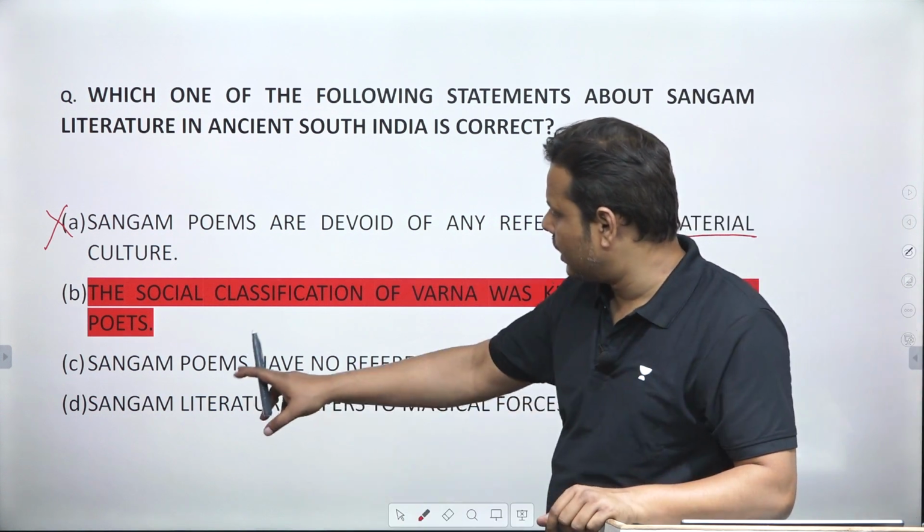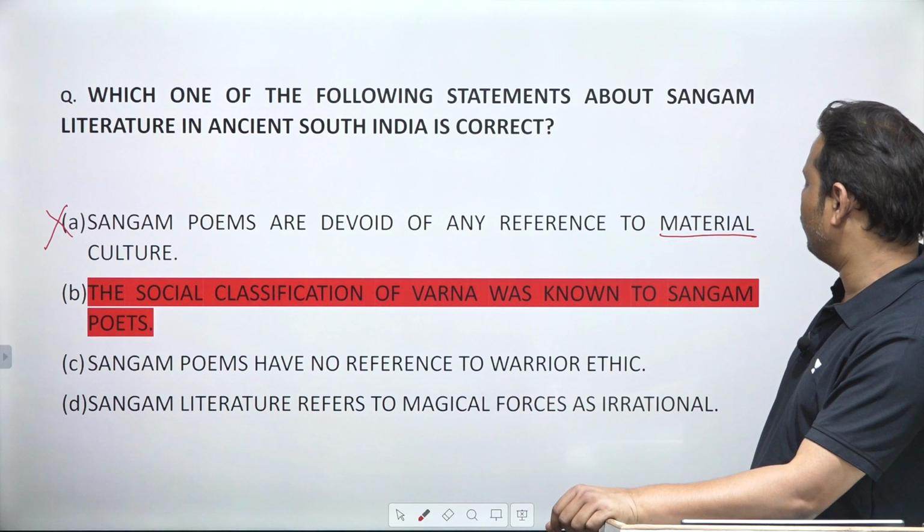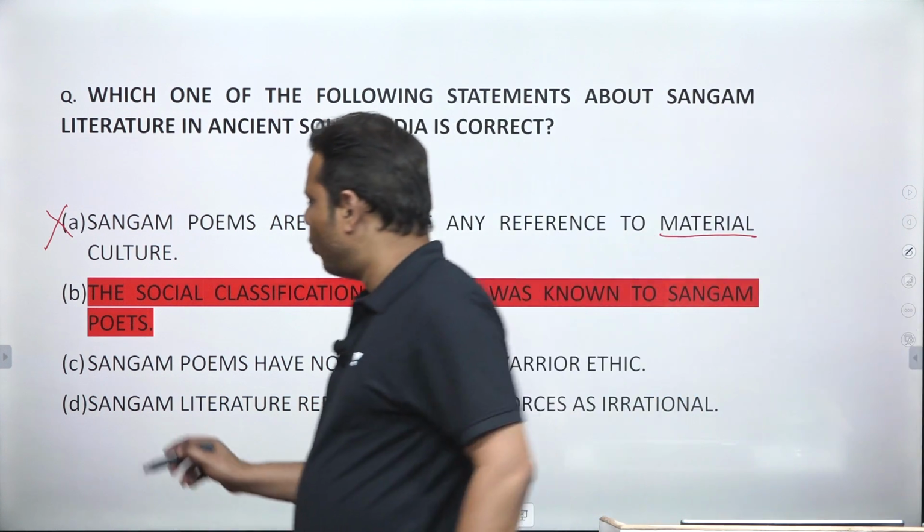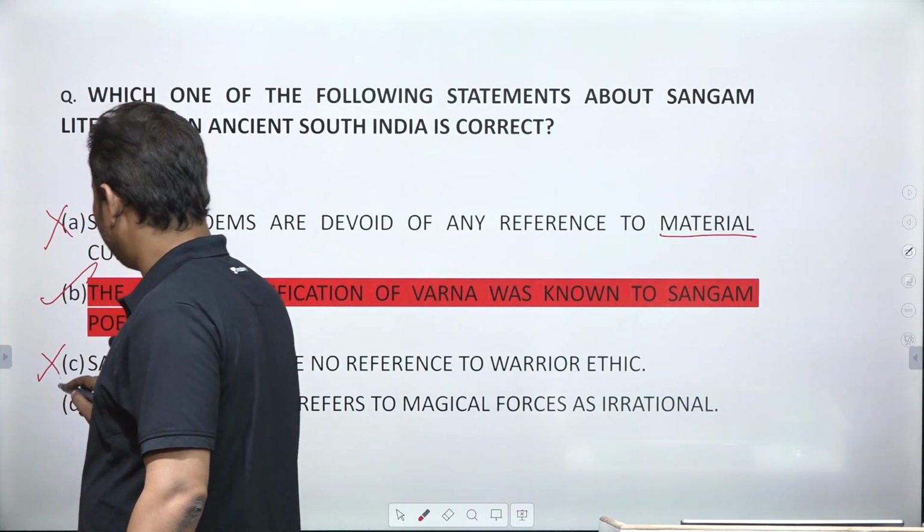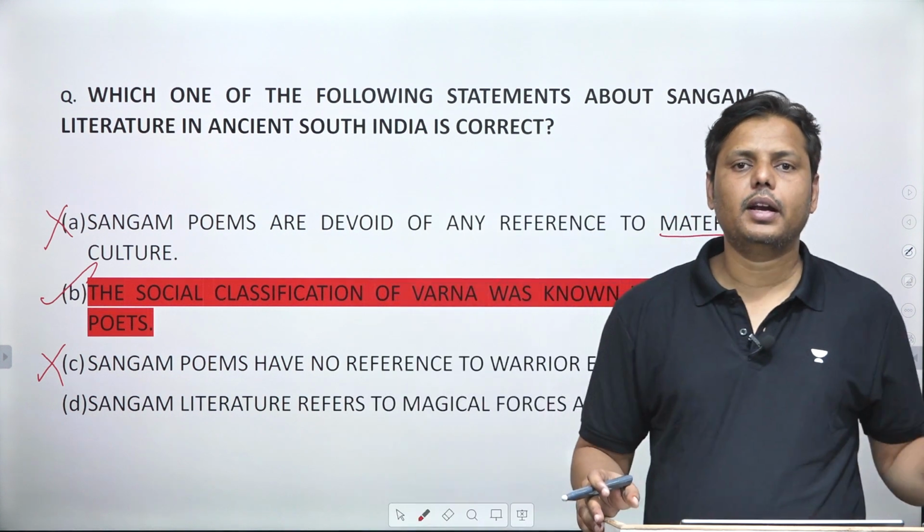And then the next: Sangam poems have no preference for warrior ethics. This is again wrong. Why is it wrong? Because in Sangam literature, the hero cult was very popular in South India.